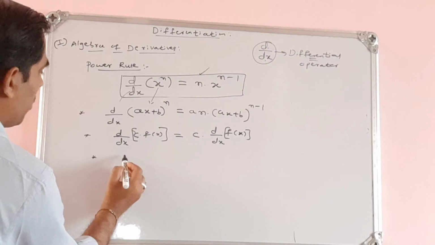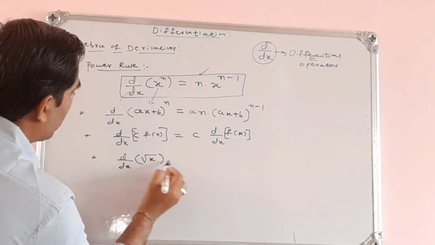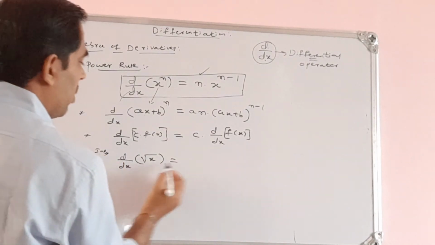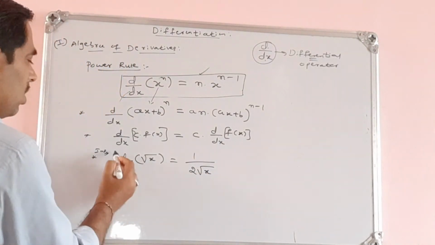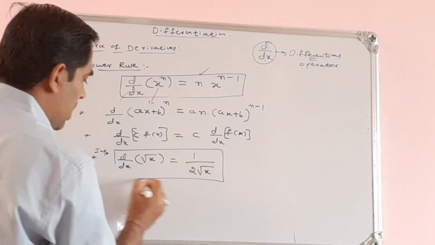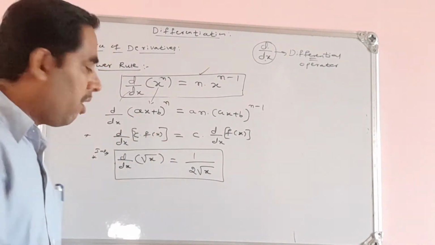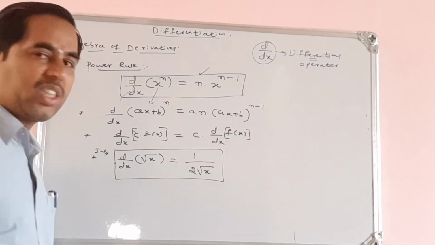Then another result we have deduced from first principle was the derivative of root x. This is very, very important here. So what is the derivative of root x? It is 1 by 2 root x. We have deduced it from first principle, the derivative of root x or x to the power of 1 by 2. So we get 1 by 2 root x. This is a standard result here.